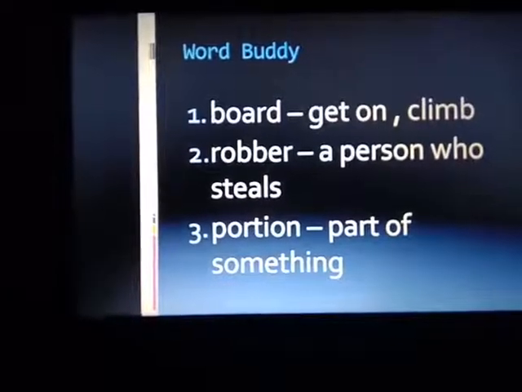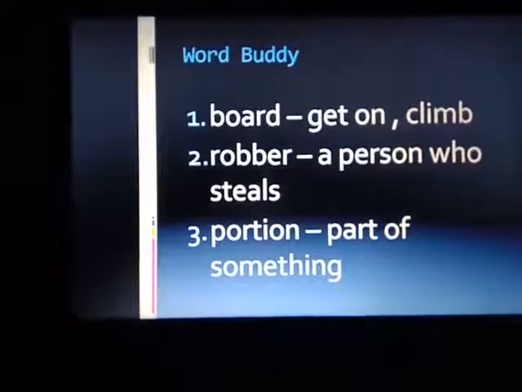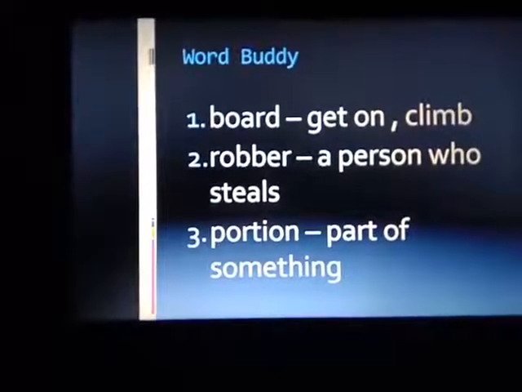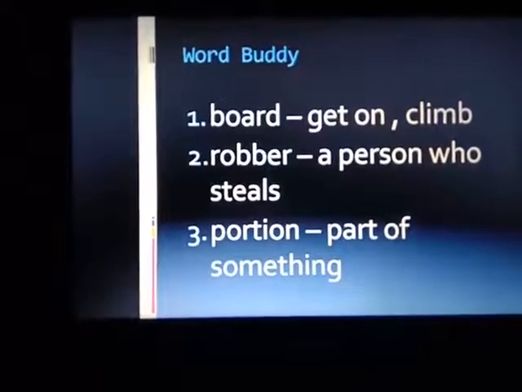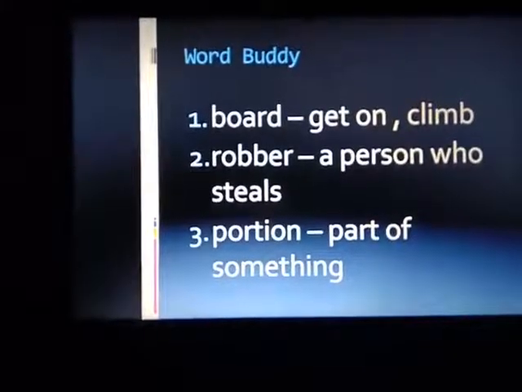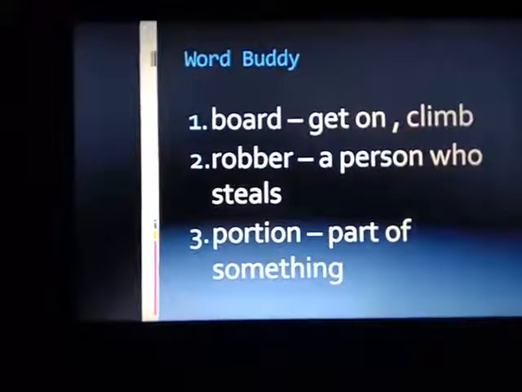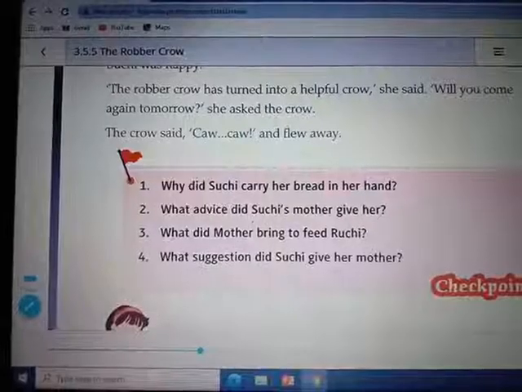We have already listened to the word buddy. Again we'll see first board. Get on, climb means चढ़ना. Robber, a person who steals, जो चोरी करता है. Portion, part of something, मतलब कोई हिस्सा.